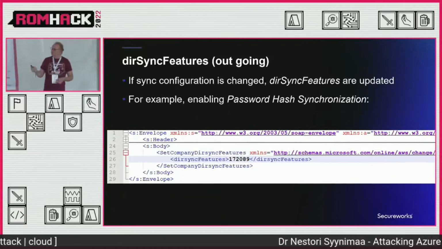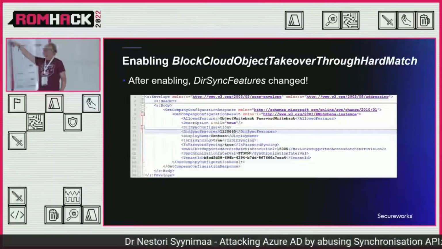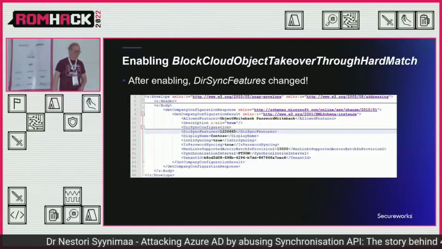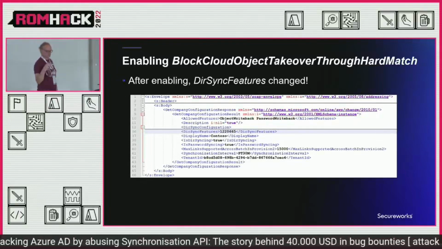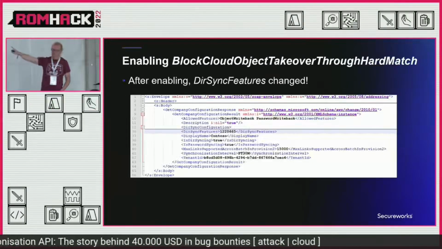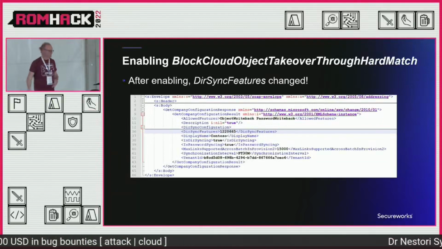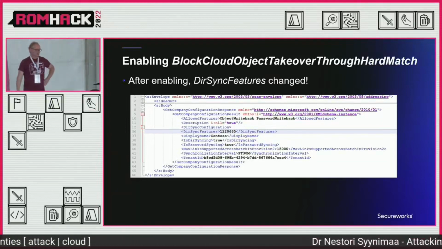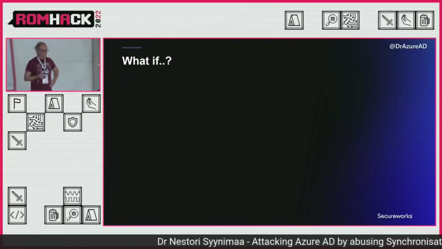Okay, so now I noticed that if you are enabling this block cloud object takeover through hard match feature, the desync features also changed. So we can see that the number is a little bit higher now. It's not what it was, but totally something different. So again, another what if, right?